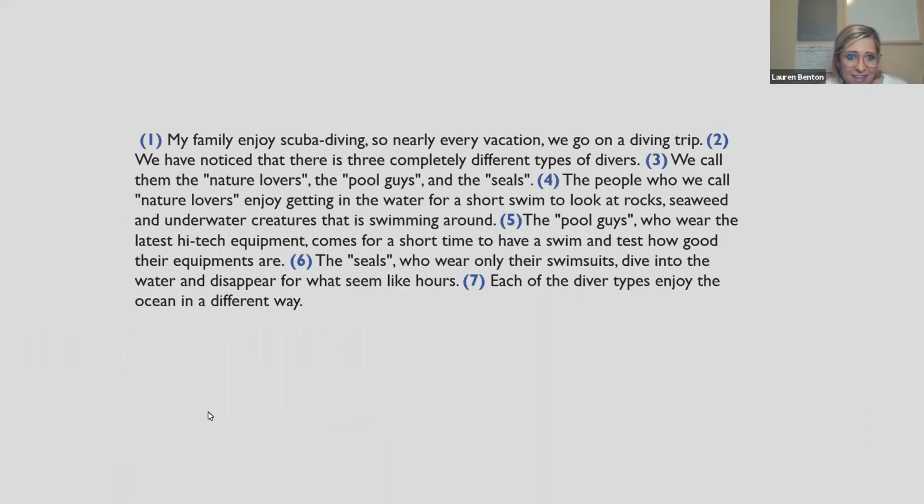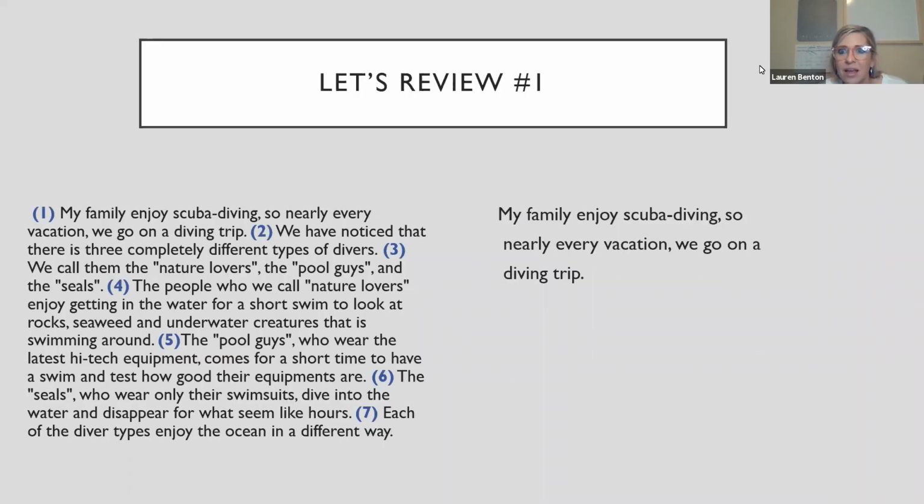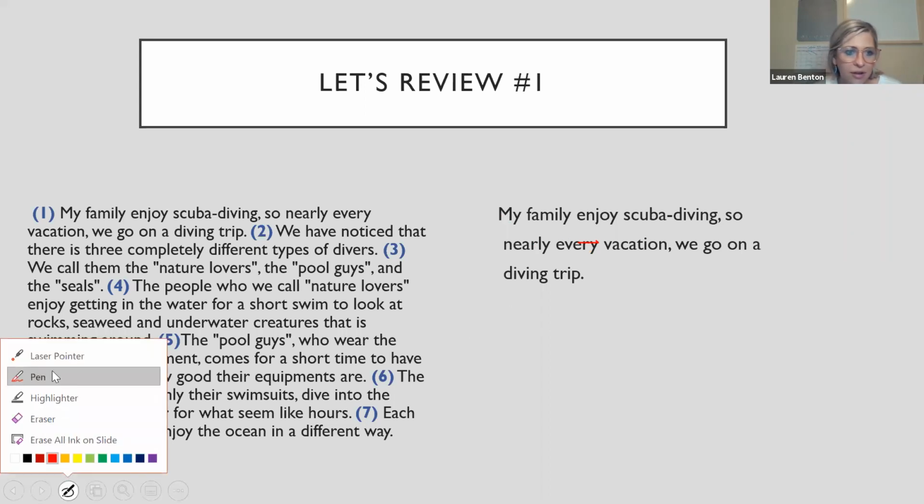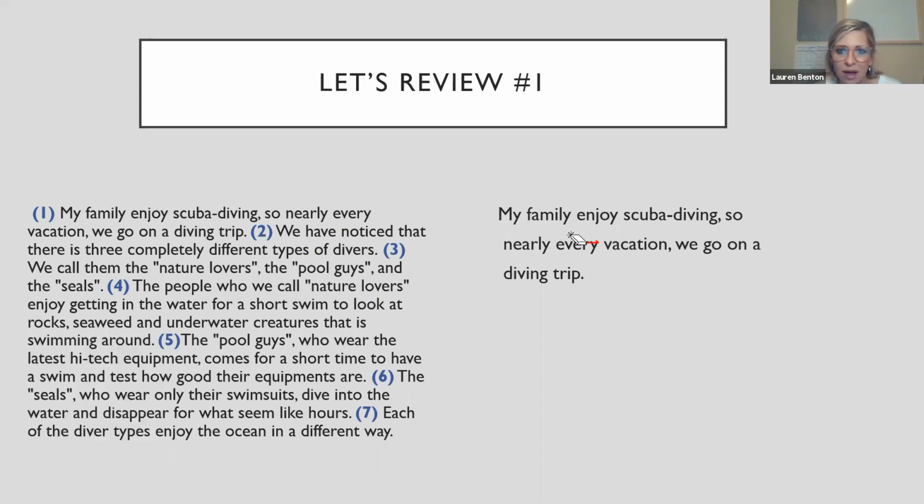If I can find it. I just gave you the answer. Oh well. Don't forget that you can pause me. Try to find and locate the verbs and nouns on your own. This is to practice and to help teach you. So I'm going to, here we go, get my pen here. It likes to hide from me on occasion. So every once in a while, you'll see a random red dot. Okay, I see it. So my family, oh, let's see, there it is. I'll erase that quickly. Sorry about that, you guys.